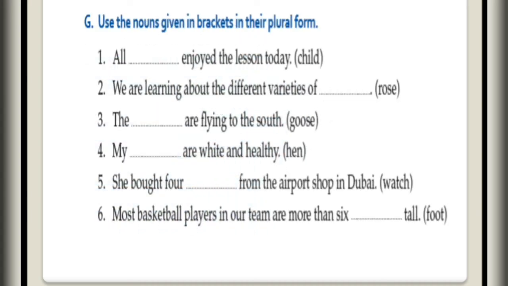Exercise number G, use the nouns given in the brackets in the plural form. So you have to write in plural all these brackets. Dash enjoyed the lesson today. So the plural of child is children. We are learning about the different varieties of roses. The dash are flying to the south, geese. My hands are white and healthy. She bought 4 watches from the airport shop in Dubai. Most basketball players in our team are more than 6 feet tall.